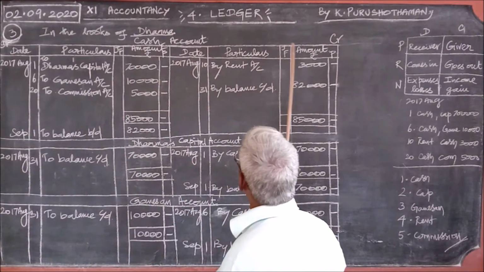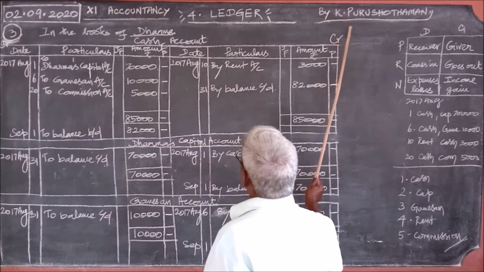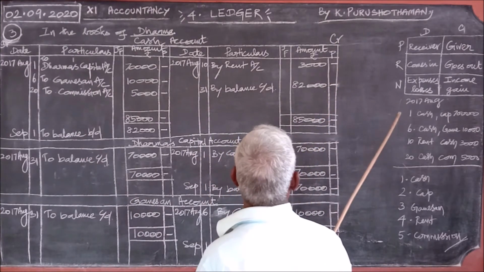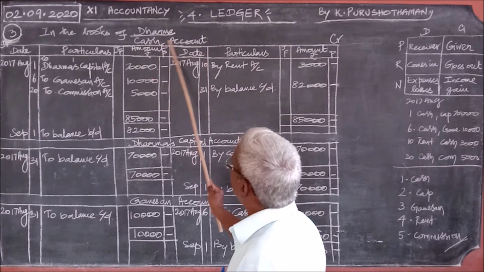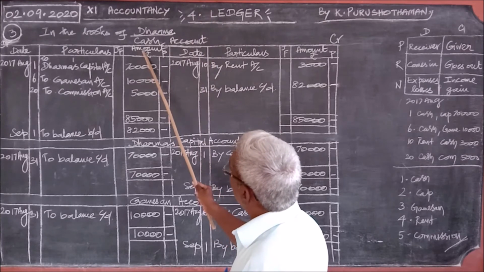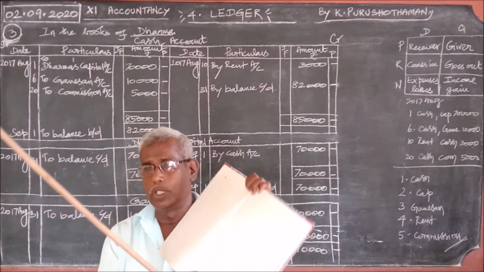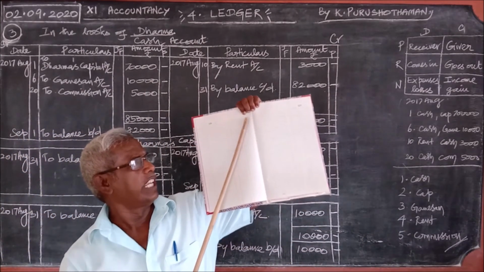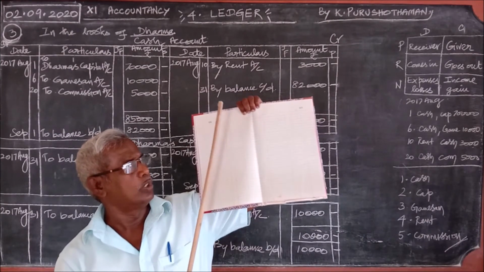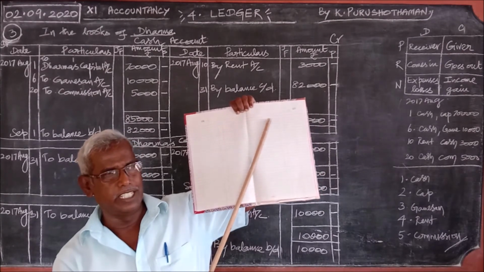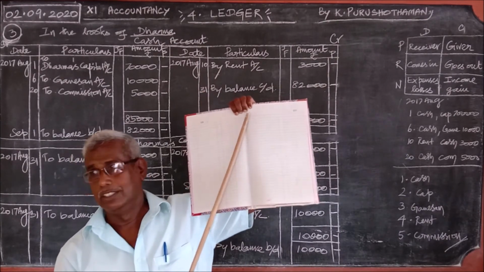The same 4 columns on the debit side and the credit side both. The left hand side corner is debtor, right hand side corner is creditor. When you write the account name, the first ledger is the cash account, so you should write it at the center. On one page the last and the next page the beginning. I told you how to write, so you don't write as you like. Here you should write cash and account. When there are 2 words for the account, 1 word on the left hand side, other word on the right hand side. 1 word on the debit and other word on the credit, that is at the center. Okay, right.